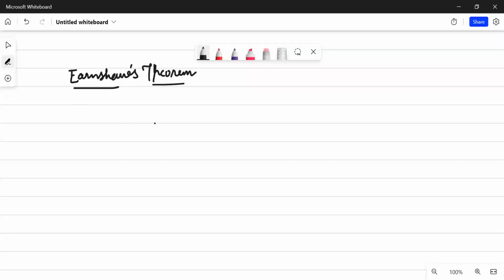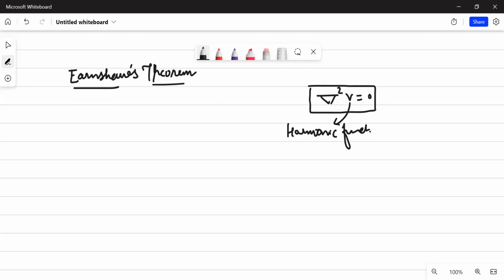Hello, in this lecture, we are going to discuss an important consequence of Laplace's equation. Laplace's equation told us that del square V equals 0, and we were discussing in previous lectures some interesting consequences. One of them was that the solution of Laplace's equation, which we call a harmonic function, does not admit any local maximum or minimum.